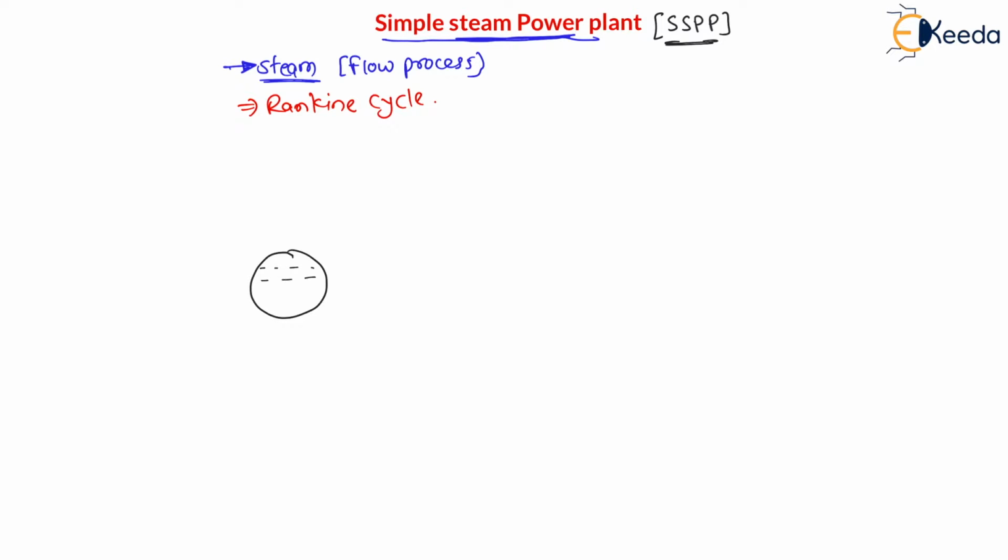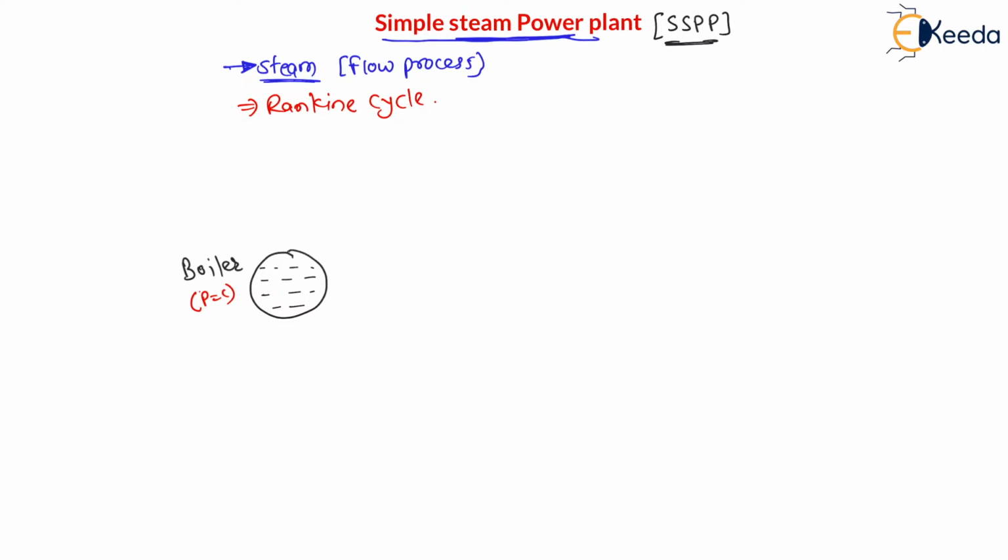Now to convert water into steam we have a boiler. There is water inside this boiler, and heat is supplied in this boiler. As heat is supplied to this water, it will convert into vapor or steam, and the process is a constant pressure process. Here in the boiler heat is supplied at constant pressure, right? And there will be a phase change, as liquid is converting into vapor or steam. Therefore there will be a liquid vapor dome, which we have already seen in the properties of fluid chapter, right?